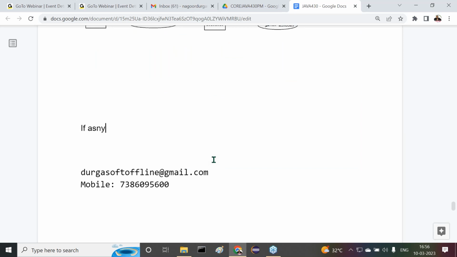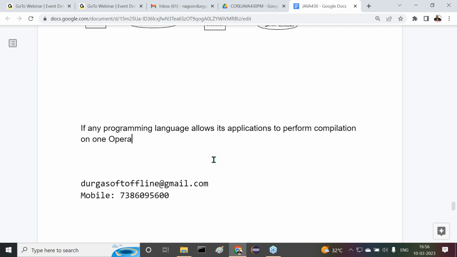If any programming language allows its applications to perform compilation on one operating system and execution on another operating system.